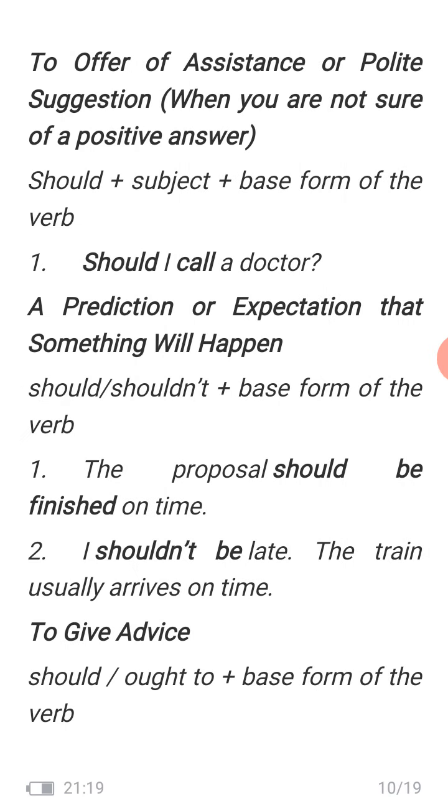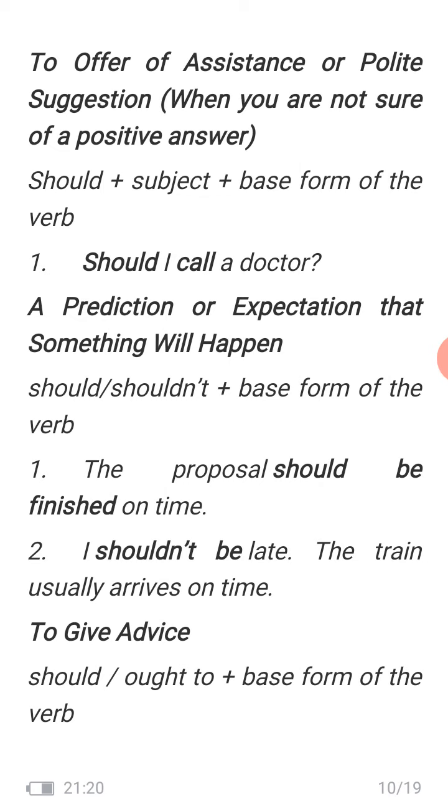Next, to offer assistance or polite suggestion when you are not sure of a positive answer, we use should plus subject plus base form of the verb as the formula. Here, should I call a doctor? I don't know whether you want it or not, but as per the condition I want to ask. For a prediction or expectation that something will happen, we use should, shouldn't plus base form of the verb. The proposal should be finished on time. It shouldn't be late. The train usually arrives on time.